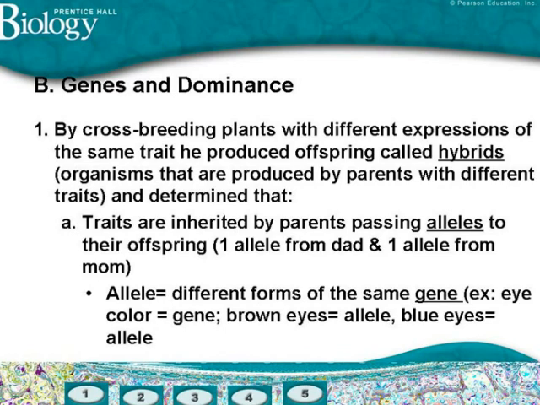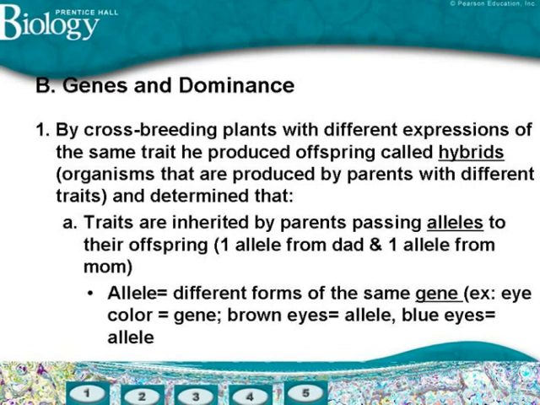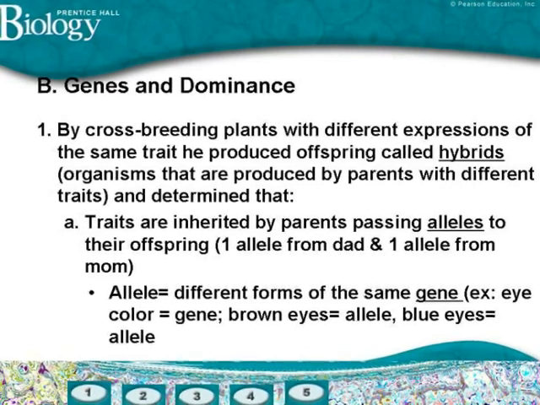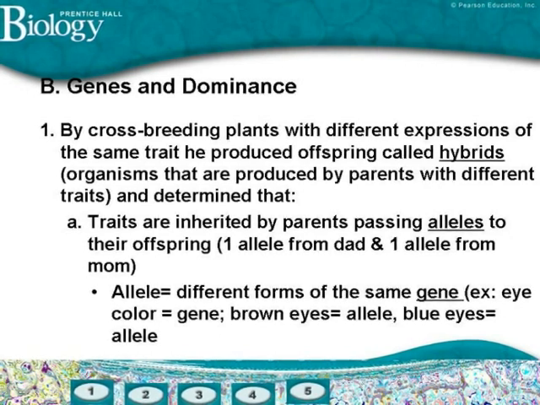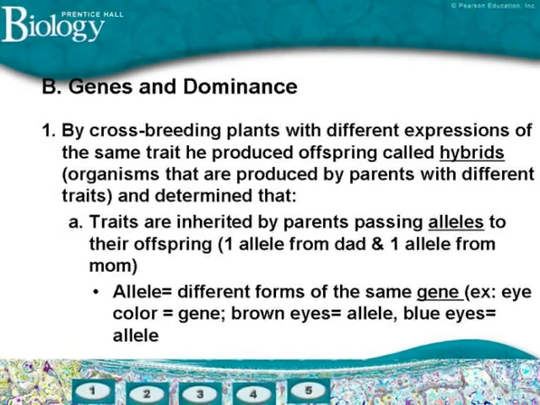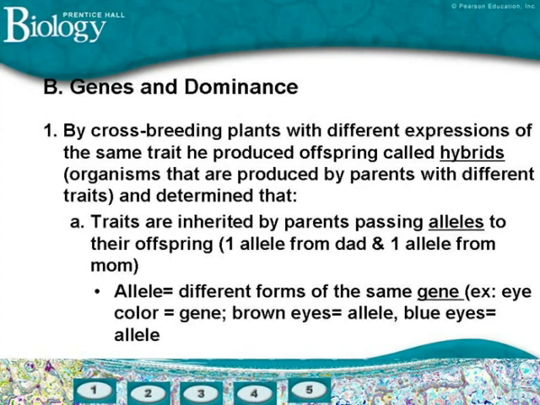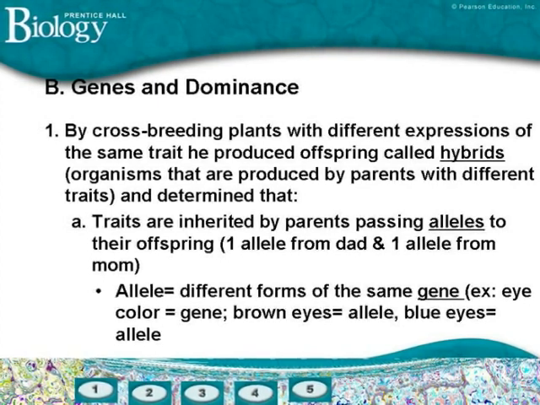In plants, seed color is a gene. Green, yellow, and white would be alleles for that gene. Also, in plants, stem length is a gene. Tall stems and short stems would be the alleles for that gene.